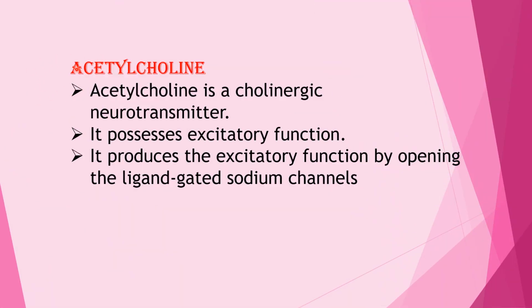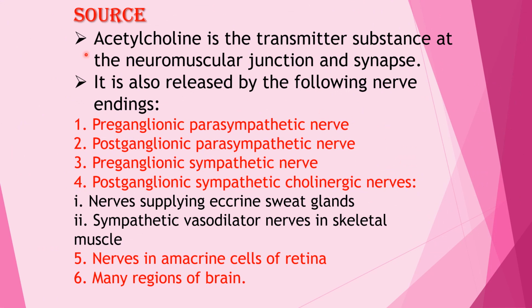Now, about acetylcholine. That is a cholinergic neurotransmitter and it possesses excitatory function. It produces the excitatory function by opening the ligand-gated sodium channel. What is the source of acetylcholine? Acetylcholine is the transmitter substance at the neuromuscular junction and synapse.